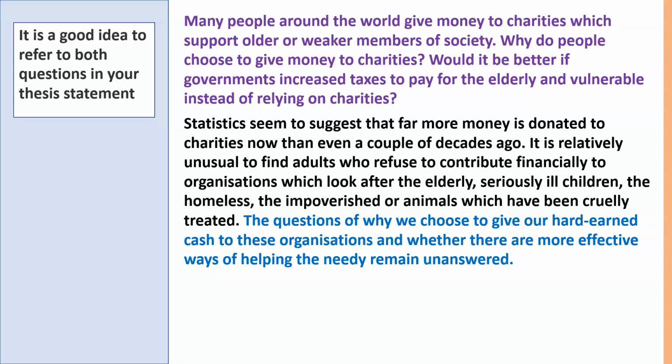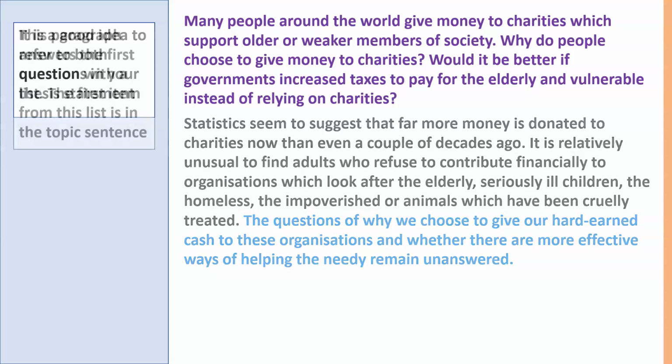So saying that the questions remain unanswered, saying that they need to be addressed, saying that they are important, are all things that you can include in your thesis statement. You can paraphrase the two questions and you can say they are important, and that's a perfectly good thesis statement. You have the other option to indicate that you will answer them, and the other option to actually include your position. So what is your opinion on the second question?